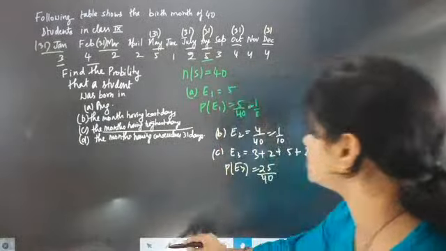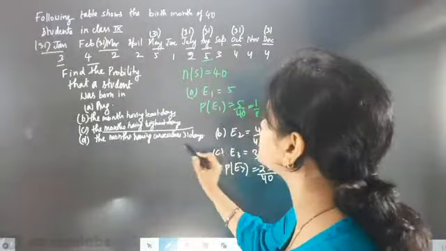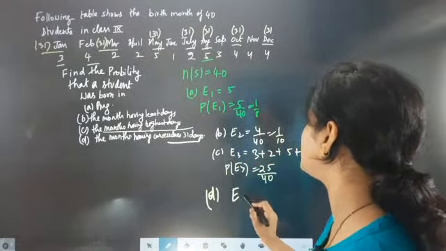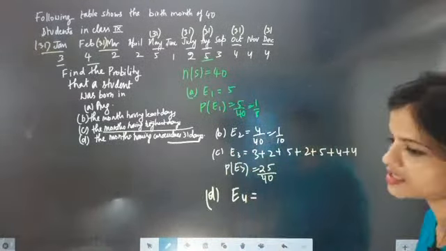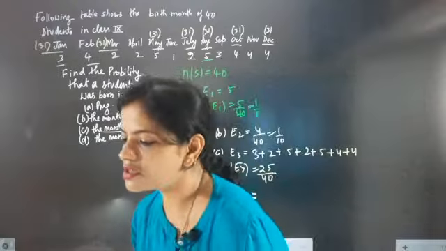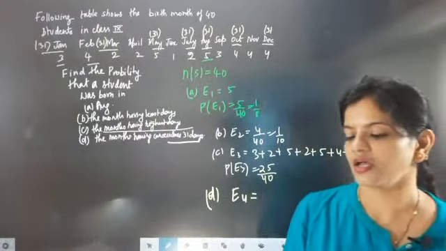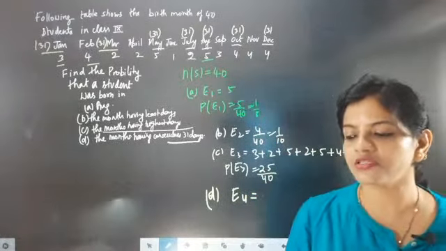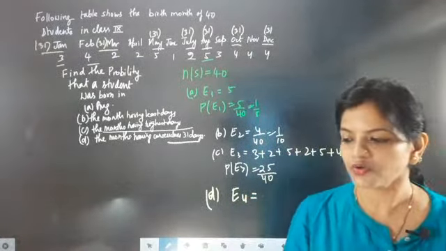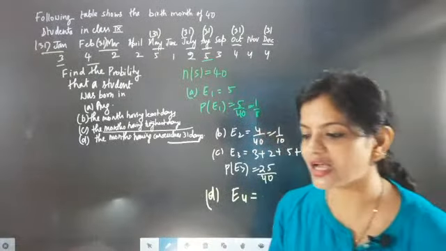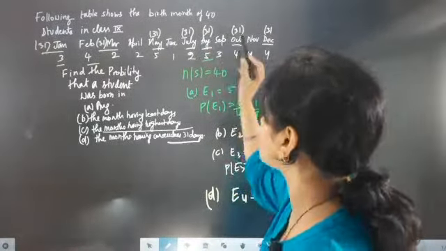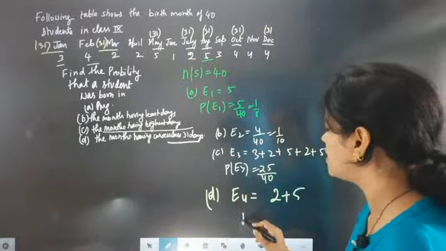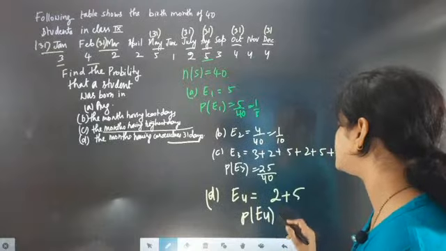Shall we go for the last one? The month having consecutive 31 days. Can you tell me which two months have consecutive 31 days? Consecutive means one after the other. Consecutive 31 days are present in July and August. So you have to add the events for July and August: 2 and 5, 7. So the probability of getting that is 7 by 40.